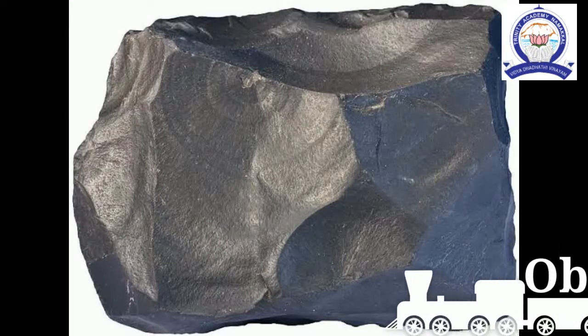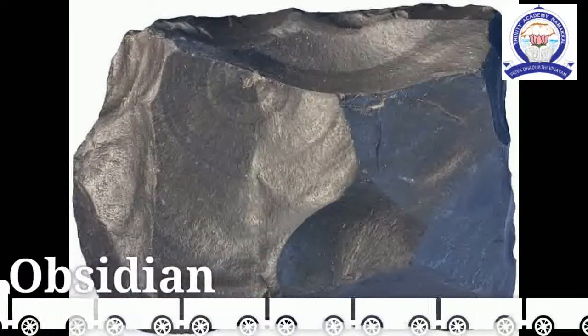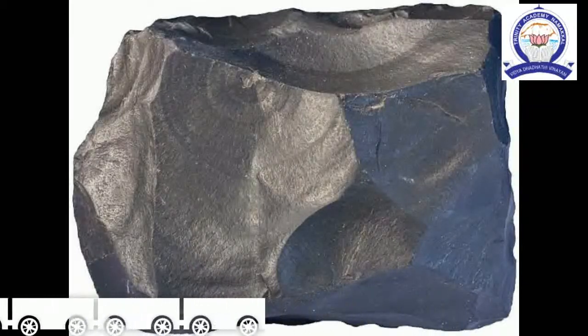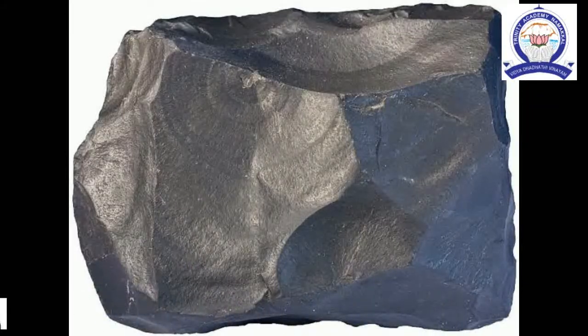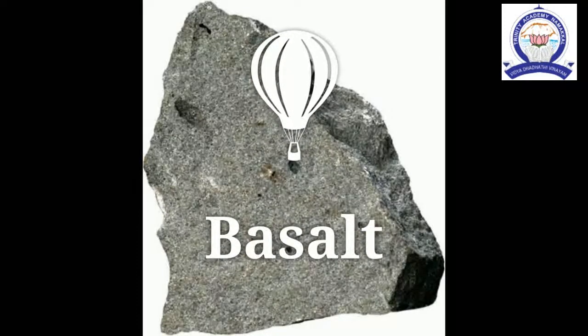Next example is obsidian, another lava rock. It looks almost like black glass. Next example is basalt. Basalt is formed when the lava cools quickly and hardens above the ground. It is a fine grained rock made up of tiny crystals.